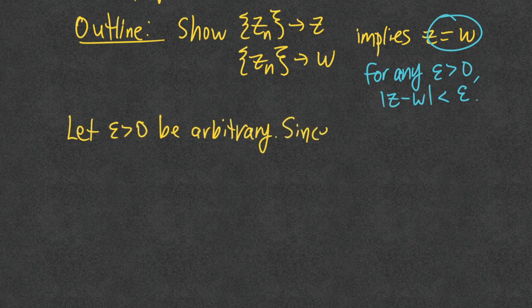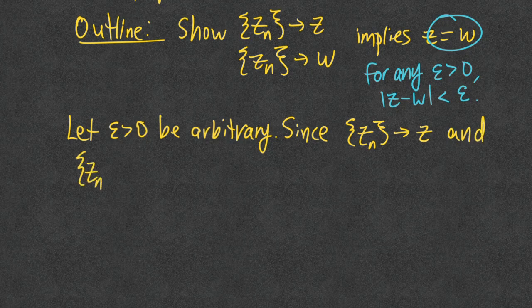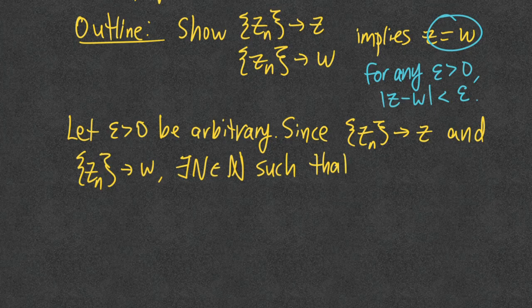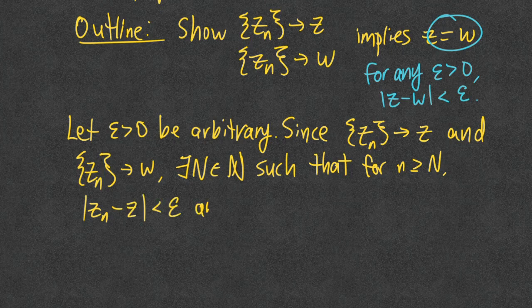Okay, and then since the sequence z sub n converges to z, and z sub n also converges to w, that means that for every epsilon positive, there's going to exist a natural number N such that for little n in the sequence bigger than or equal to capital N, or in other words, this is some sort of threshold, such that for terms beyond the capital Nth term in the sequence, we get that the difference between z sub n and the limit z is less than epsilon, and the difference between z sub n and w is less than epsilon.